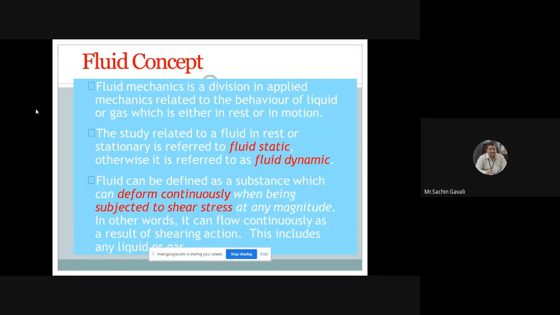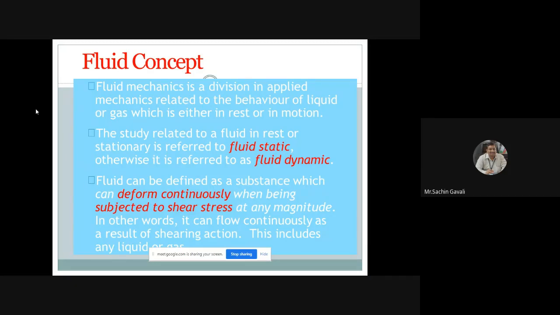So fluid mechanics is a related division of applied mechanics. But applied mechanics deals with solids as well as liquids, all forces. But in fluid mechanics, the forces are only related to fluid, that is liquids and gases. So fluid mechanics is a division in applied mechanics related to the behavior of fluid, liquid or gas, which is either at rest or in motion.